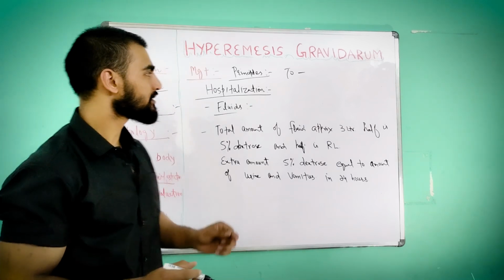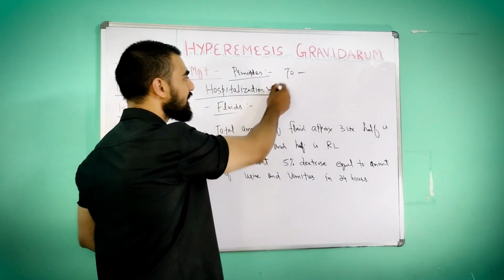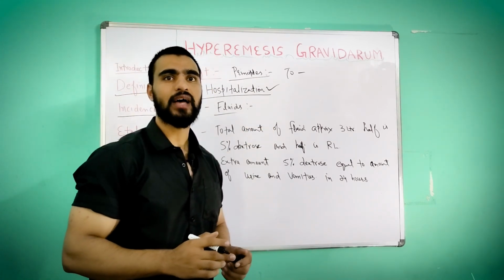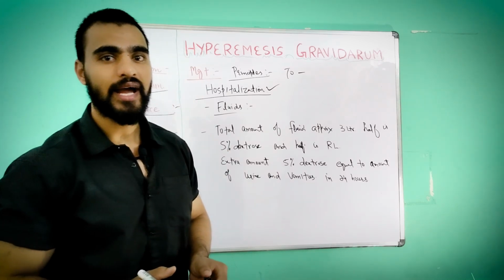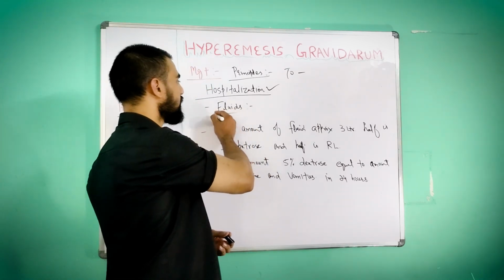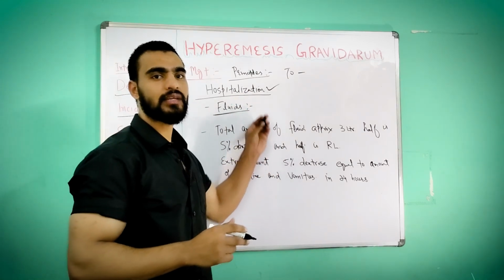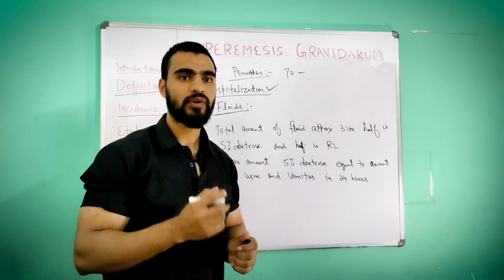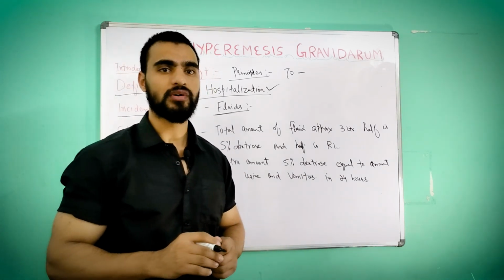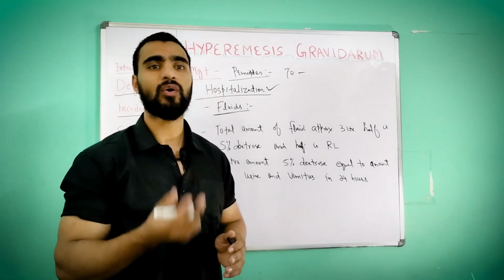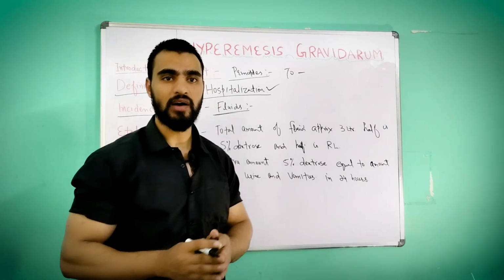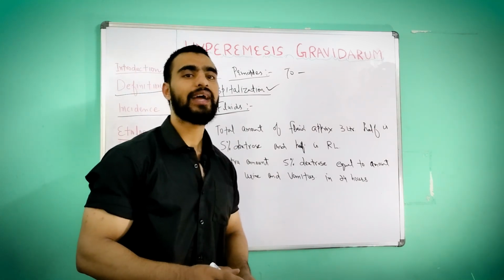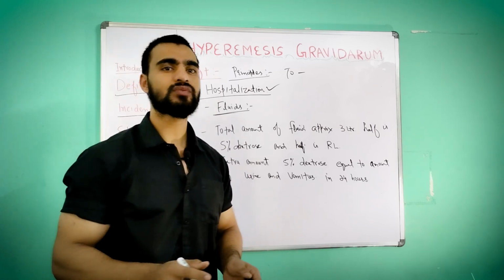Okay, so next, in hyperemesis gravidarum, hospitalization is compulsory. We can't treat this condition at home, so the mother has to go to hospital. In that, first we will do fluid replacement. We have to withhold oral fluid and oral food for 24 hours. The mother should not take anything orally for the first 24 hours, and in that time we have to provide fluid and electrolytes through the IV line only, intravenous.